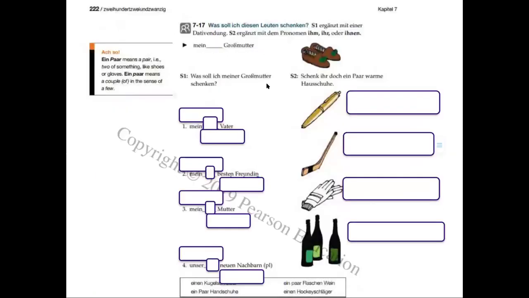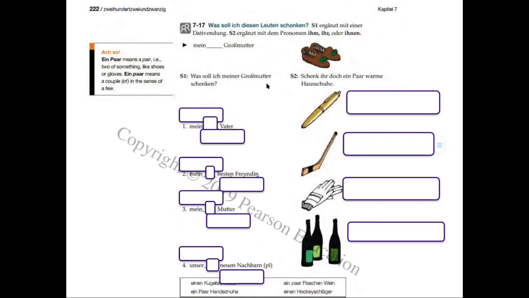And with that in mind, we're going to practice a little bit of this. And this is in your textbook on page 222, Seite 222. And what we're doing here is, was soll ich diesen Leuten schenken? So what should I give these various people as a gift? And you're going to be using the pronouns.